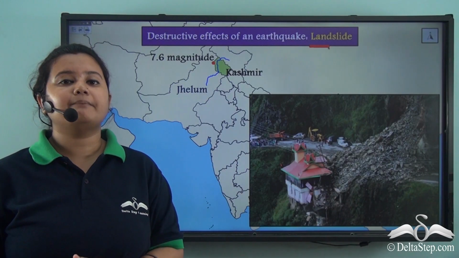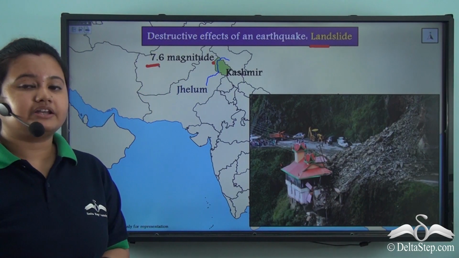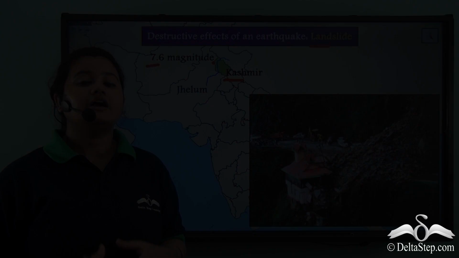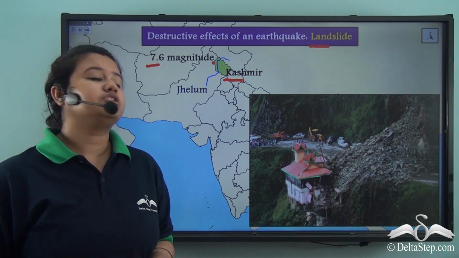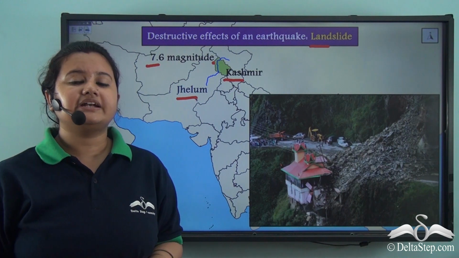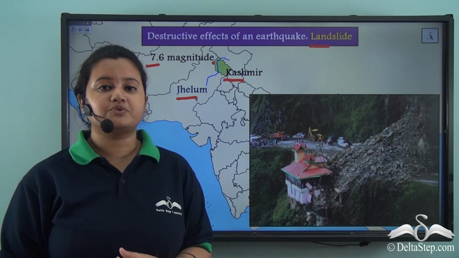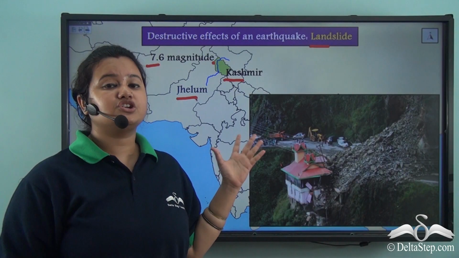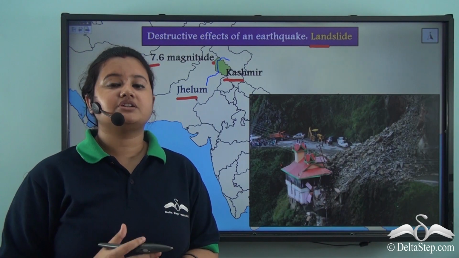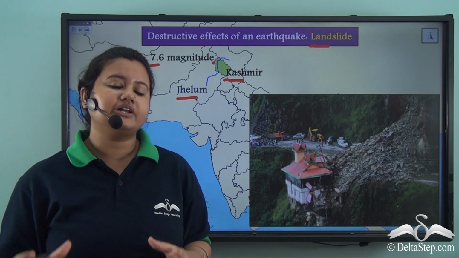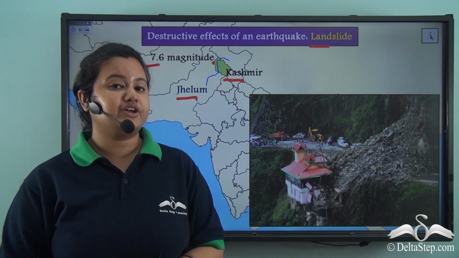Let me give you an example of this. An earthquake of magnitude 7.6 occurred in the state of Kashmir. The earthquake was so intense that it destroyed an entire village and blocked the flow of the Jhelum river by creating a natural dam. Now, we human beings also build dams to obstruct the flow of a river. But the creation of this natural dam by an earthquake was undesirable because it obstructed the flow of a river and prevented the availability of water in the adjoining regions. Thus, a landslide is a destructive effect of an earthquake.